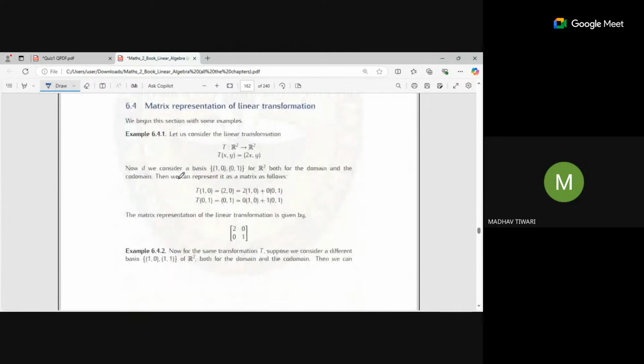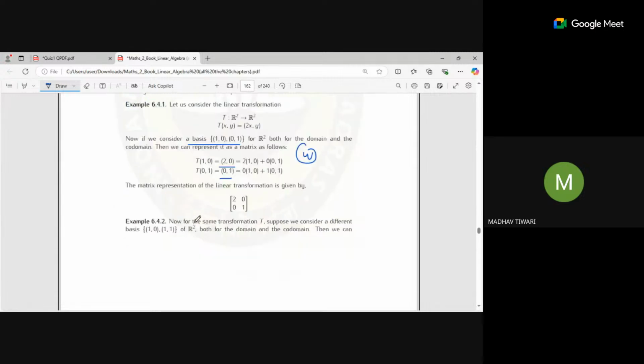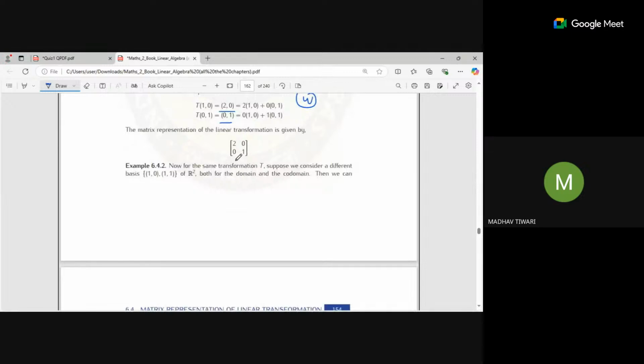Okay. Matrix, we have found how to write a matrix of a linear transformation. We find it with respect to some basis. We take some basis here and we find its transformation, and we express this transformation as a linear combination of the basis of W. And after that we write these coefficients of rows as columns. So this will be our linear transformation matrix.